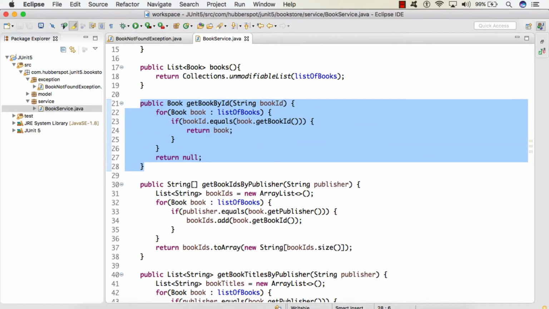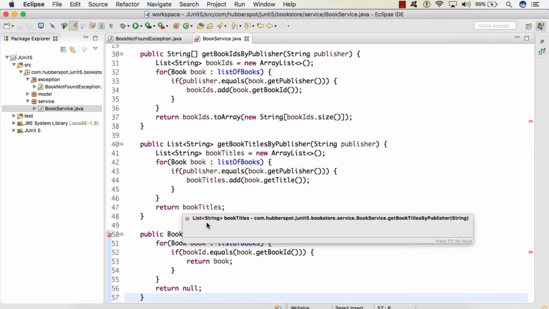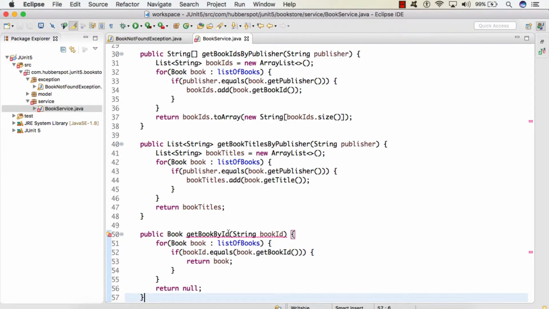So I will simply copy this method and I will paste it below. We'll change the name to get book by title, and instead of book ID, I will take a title. In our if condition, instead of book ID, we will check it with the title of the book.